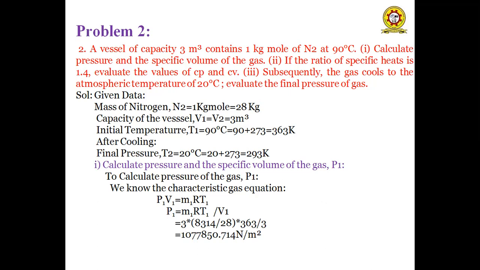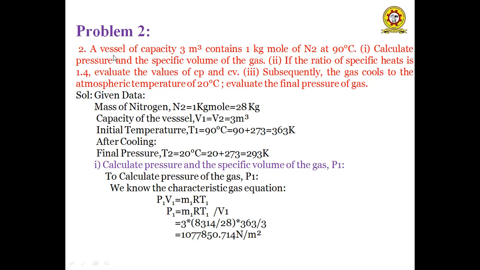In this problem description, it was given that the gas is nitrogen. So the vessel is filled with nitrogen gas, with a volume of 3 meter cube, at 1 kg mole and 90 degrees centigrade. So here we have to calculate three parameters. First is pressure and specific volume, next is specific heat at constant pressure and specific heat at constant volume of nitrogen gas, and third is the final pressure when the temperature reduces from 90 degrees to 20 degrees centigrade. So this is the problem description.